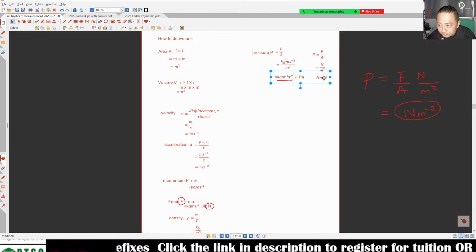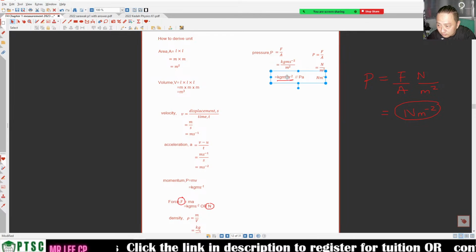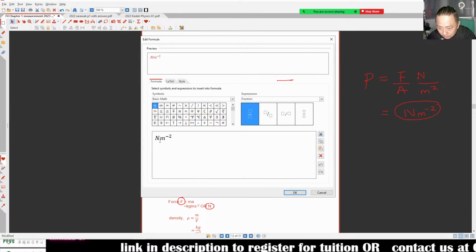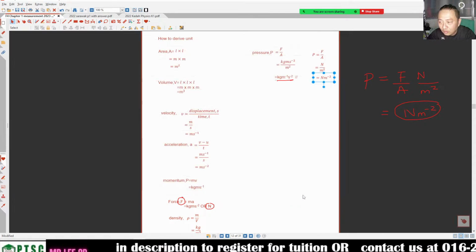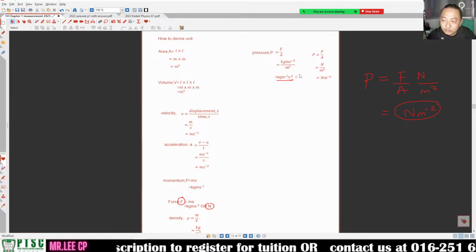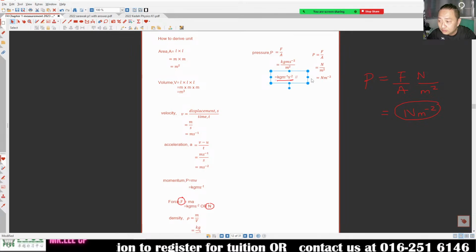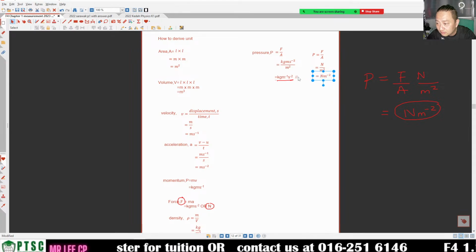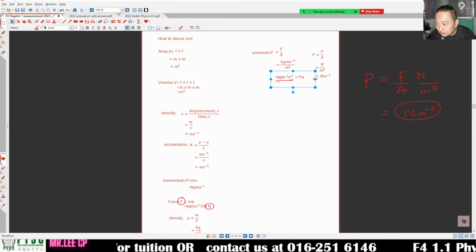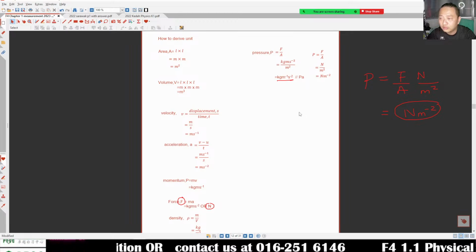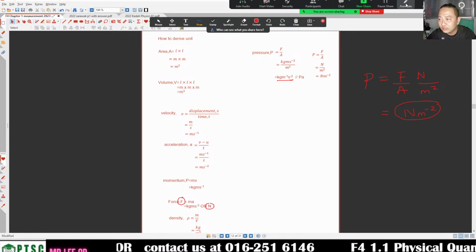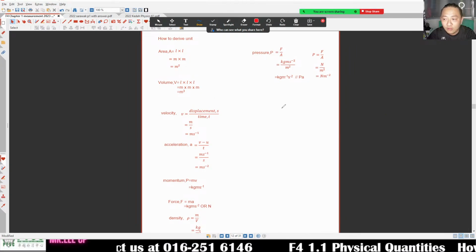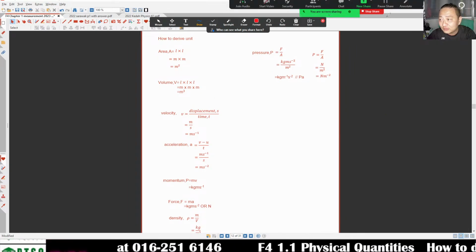Okay. This is the unit that we can use, right? You see this one disappeared? Where is my Pascal? Okay. This is the unit that we use. Is that okay so far? Okay. So we understand what pressure is already.